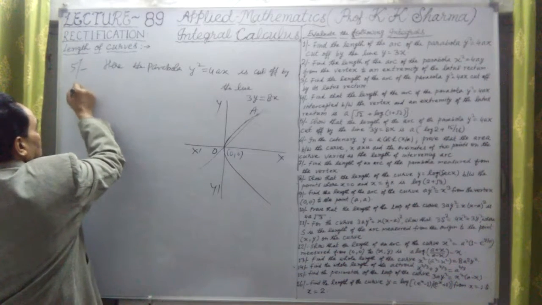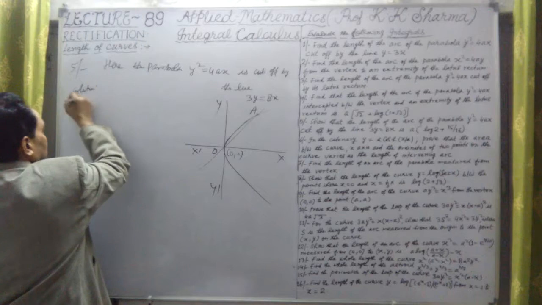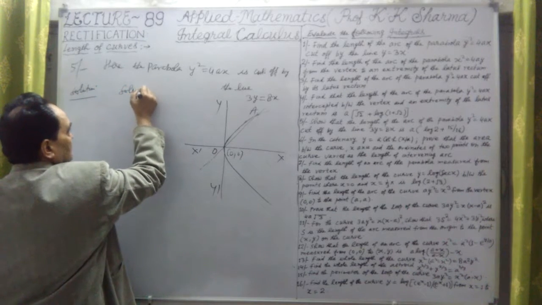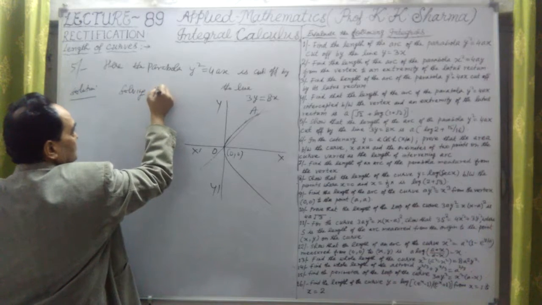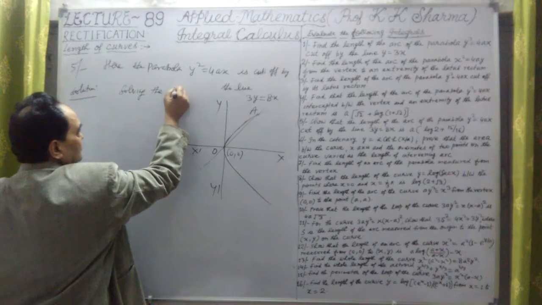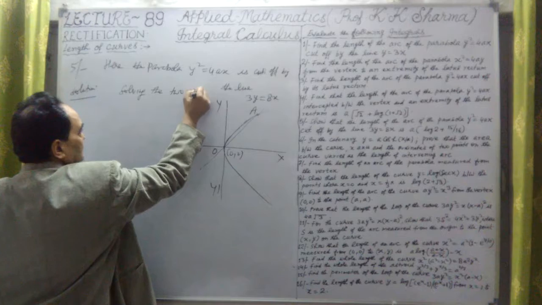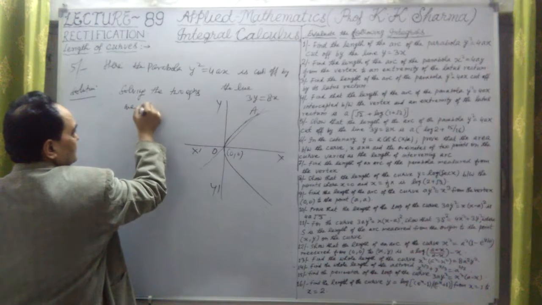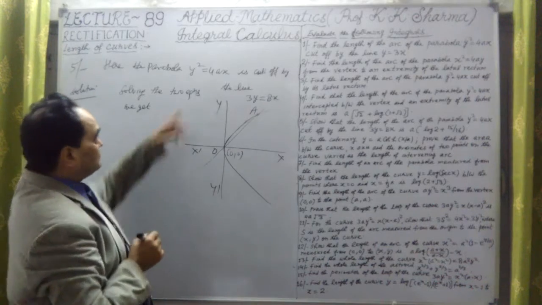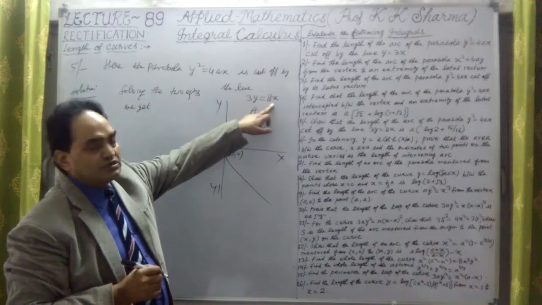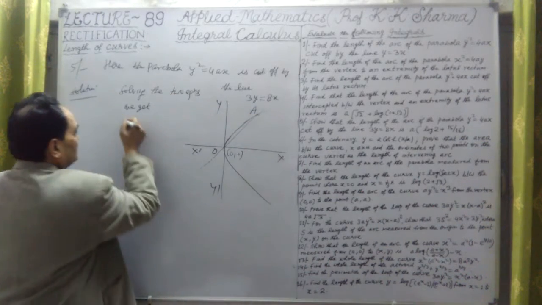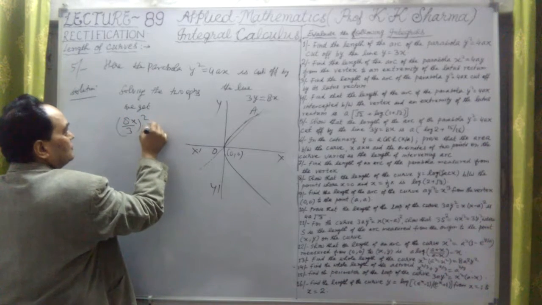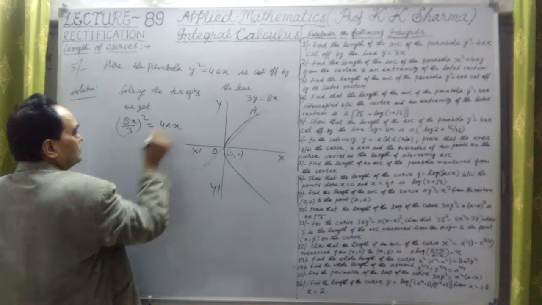Solving the two equations, we get, okay, so in place of y, if I substitute y equal to 8x upon 3, it is nothing but 8x upon 3 whole square equal to 4ax.